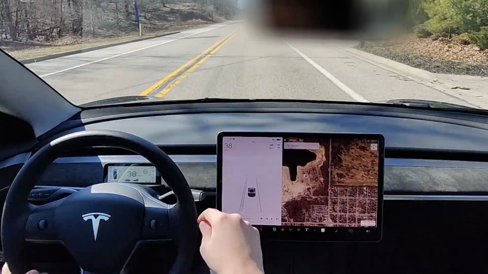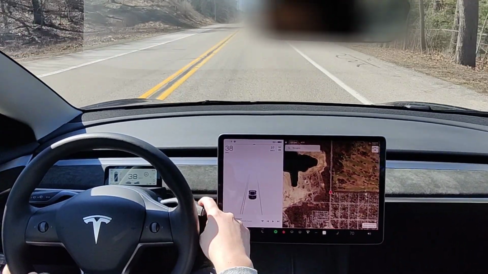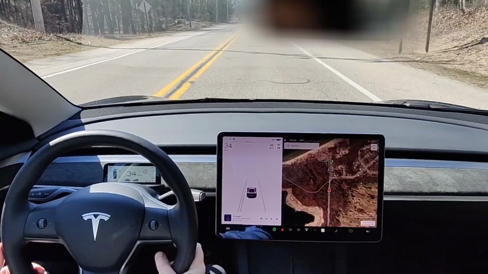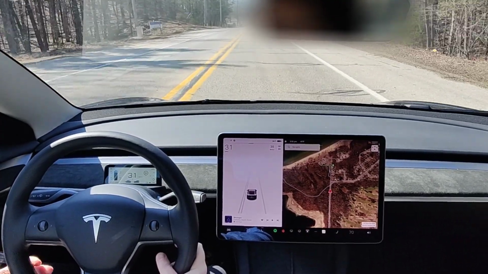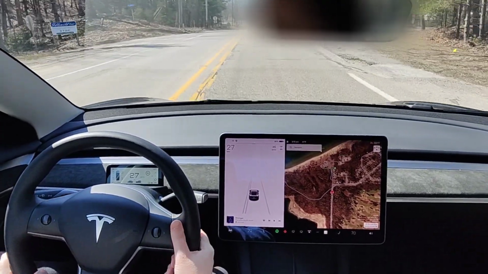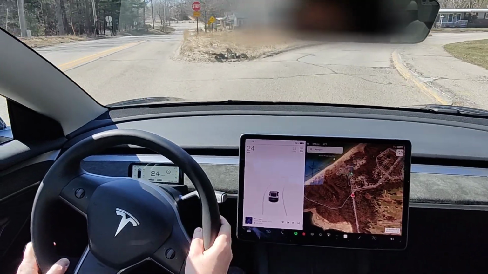So just to quickly recap, to turn on autopilot, you do 2 taps down on the right stalk. And again, if you want a more detailed explanation on all the functions and how to use autopilot, I'll have a longer video posted down in the description that you can access through that link.